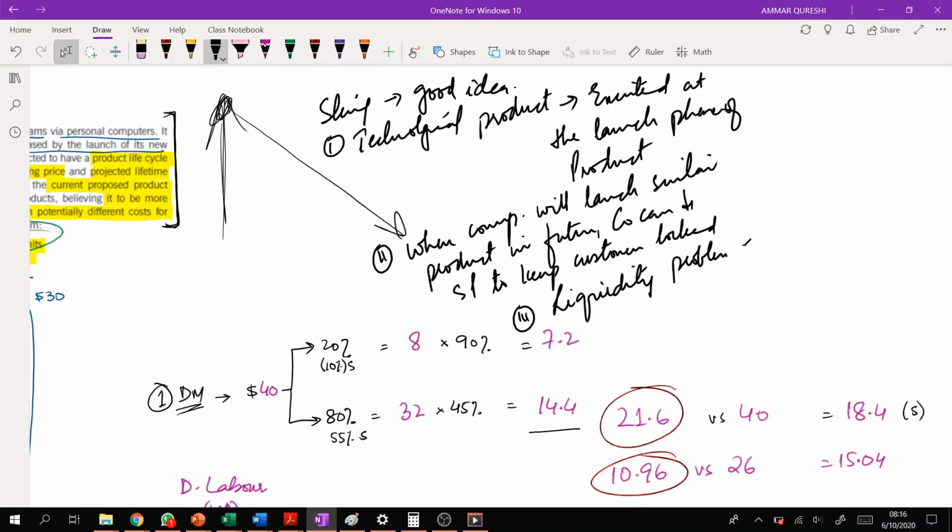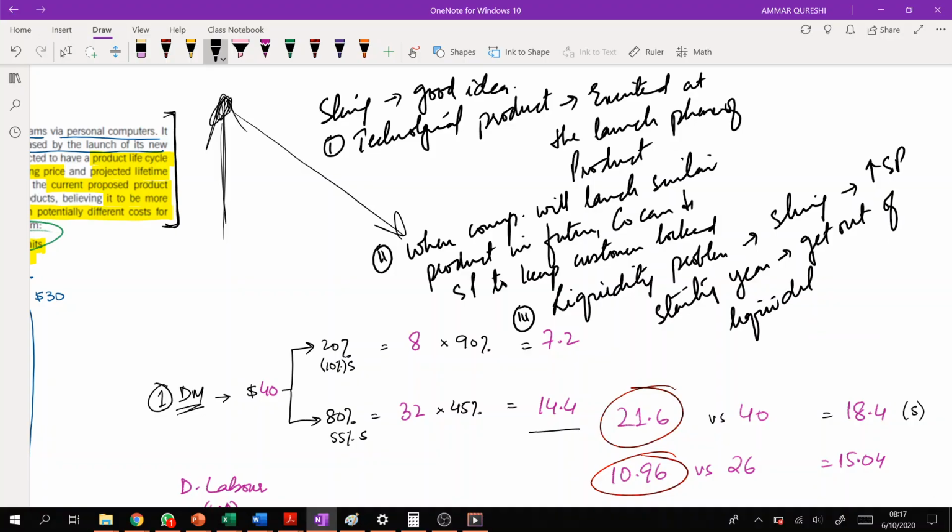So if the company goes for skimming pricing policy, this means a high selling price is charged at the start of the year, and that will help the company get out of the liquidity problem. Or if you don't want to use the words get out of the problem, you may write that it will help the company relax the liquidity issue it is facing right now.